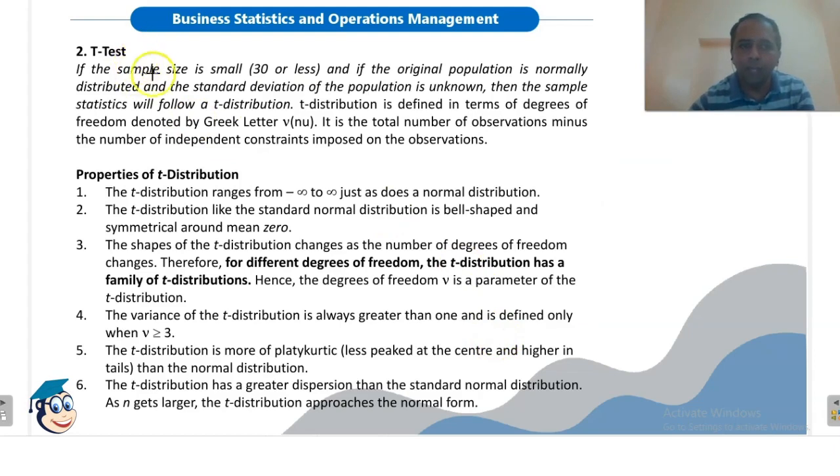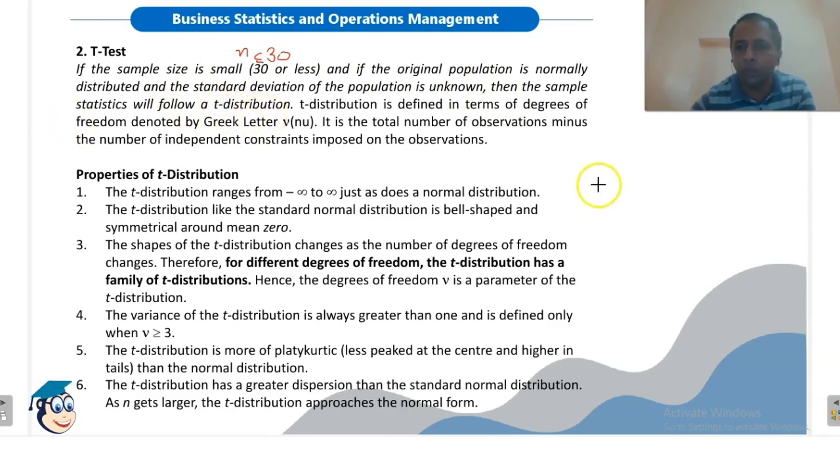T-test. If sample size is small, that is when n is less than or equal to 30, then we call it a small sample. So T-test is used in case of small sample, and if the original population is normally distributed and the standard deviation of the population is unknown, then sample statistics will follow a T distribution.